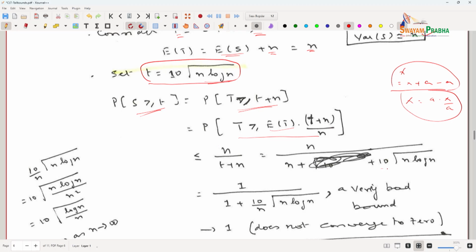Now, t is 10 times square root of n log n. So, if I divide numerator and denominator by n, this becomes 1 divided by 1 plus 10 over n times square root of n log n.